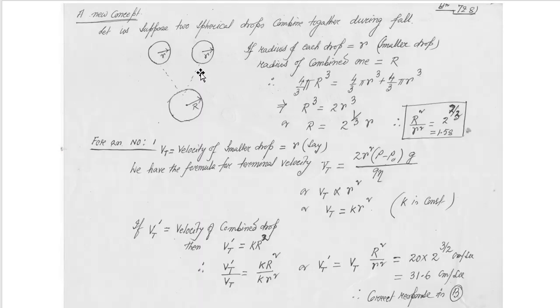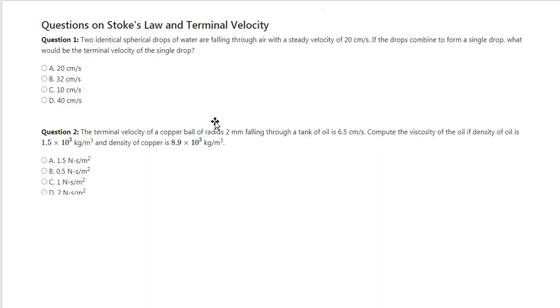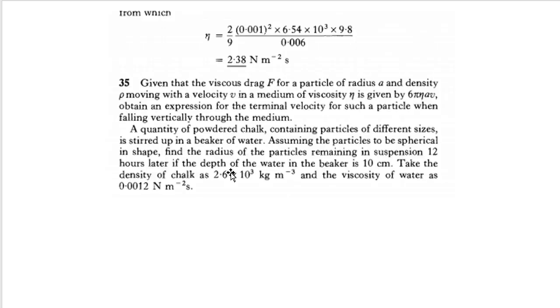Okay. Next, there is another problem. The terminal velocity of a copper ball of radius 2 mm falling through a tank of oil is 6.5 centimeter per second. Compute the viscosity of oil if density of oil is 1.5 into 10 to the power 3 kg per meter cube, and density of copper is given. It is a very simple problem. All the data are given here, and just by putting the data, we will get the answer.